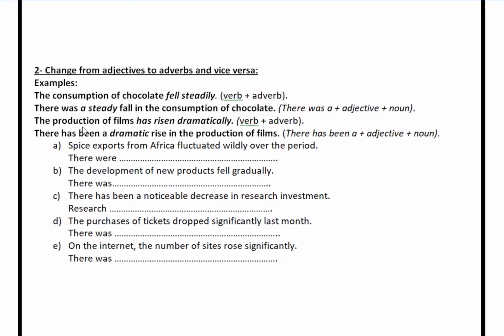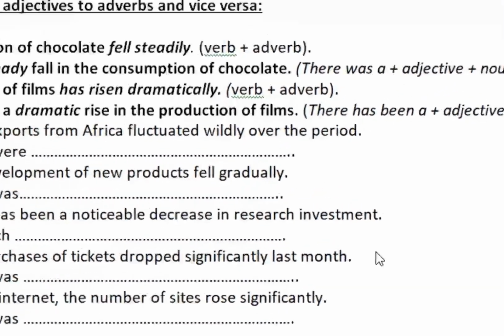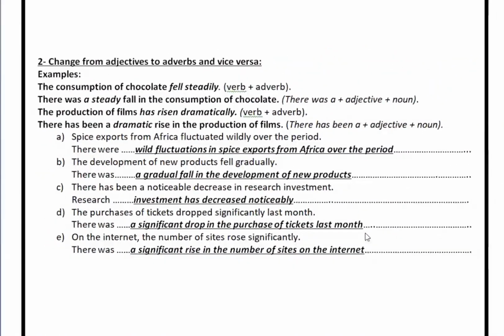One more example. The production of films has risen dramatically. So dramatically is an adverb again. You can say there has been a dramatic rise. Dramatically became dramatic, and rise was a verb and it became a noun in the production of films. Can you do the same thing in the sentences from A to E? Take some time, try to rewrite these sentences, and then you can check your answers in the next part. Okay, now let's look at the answers.